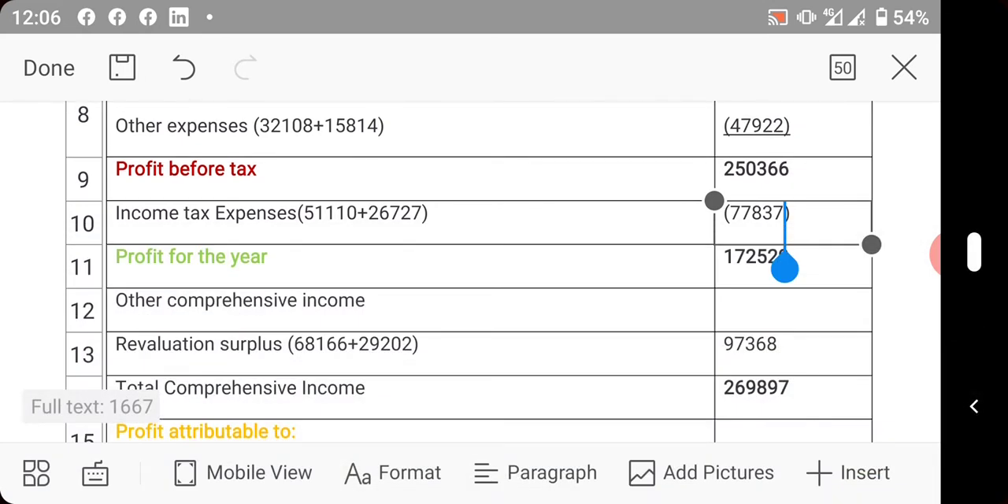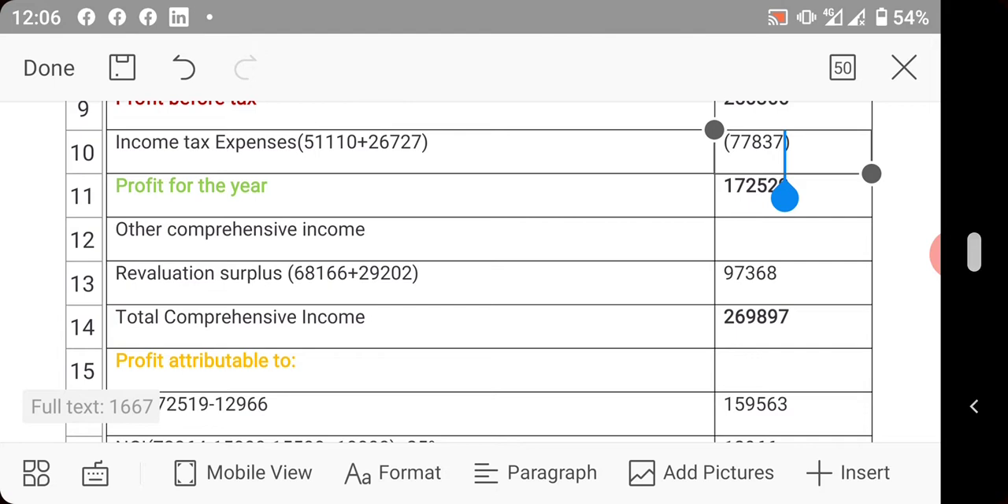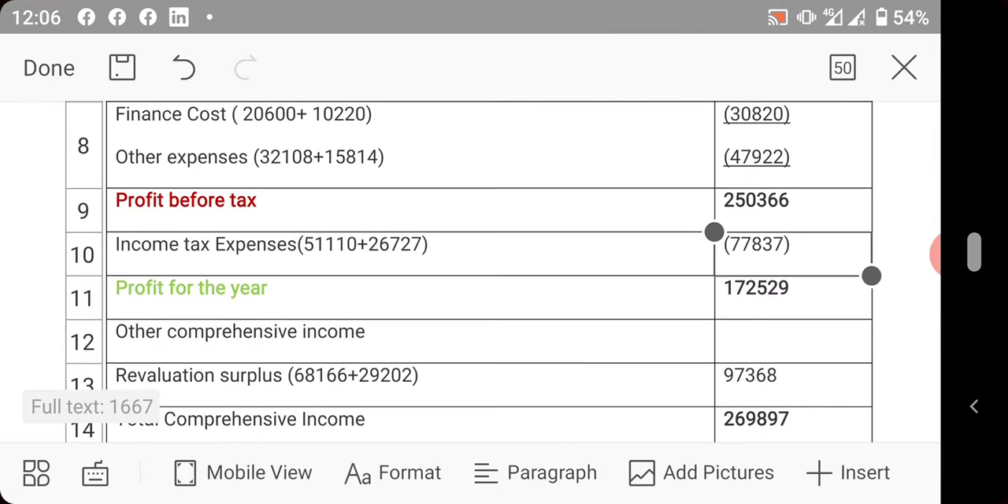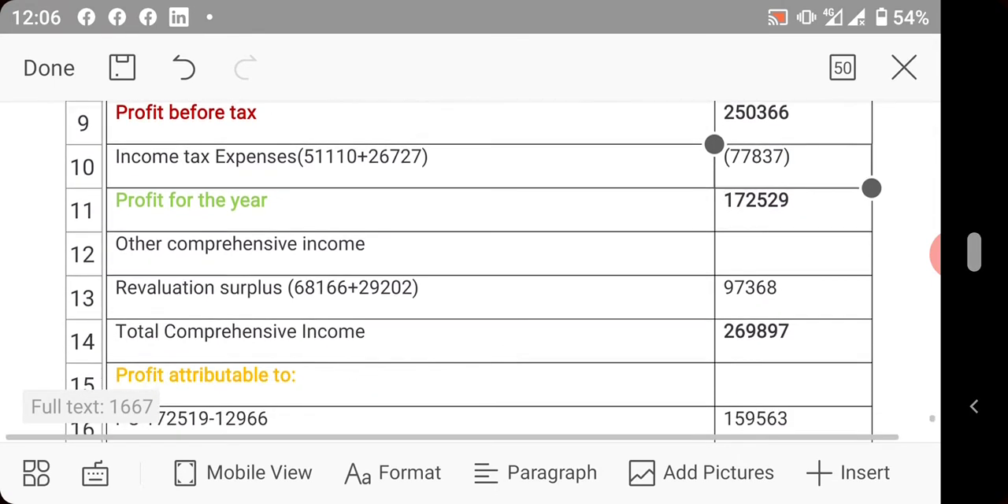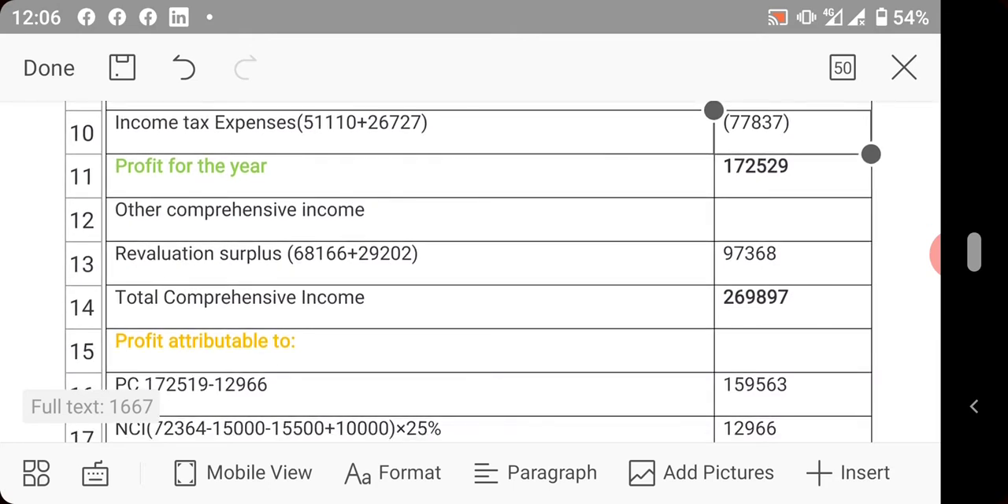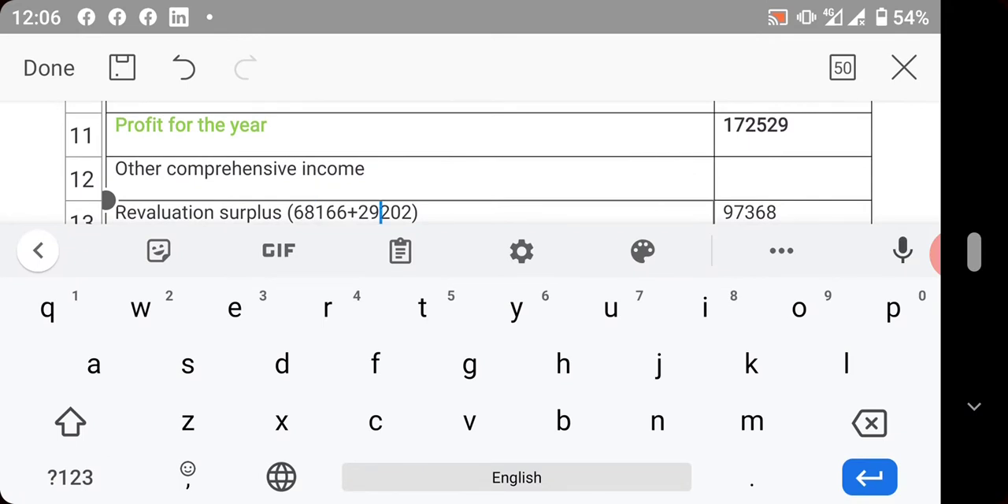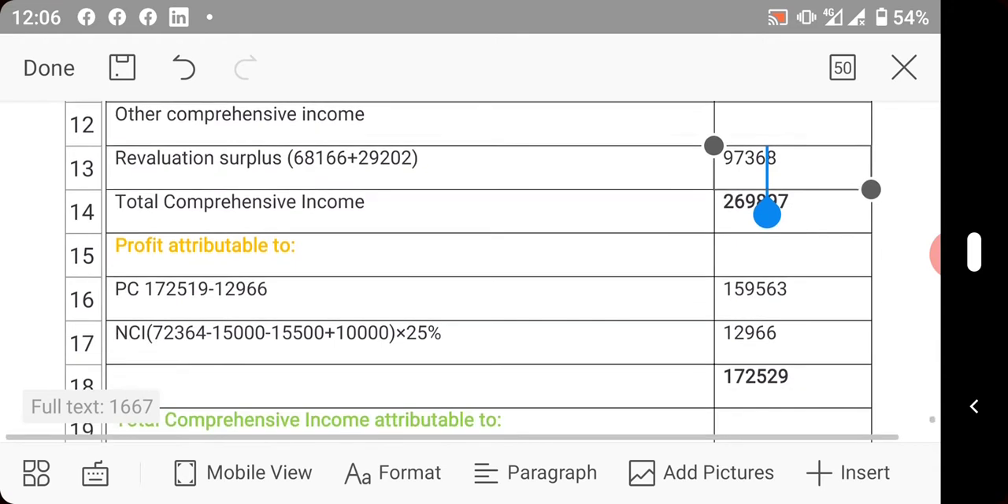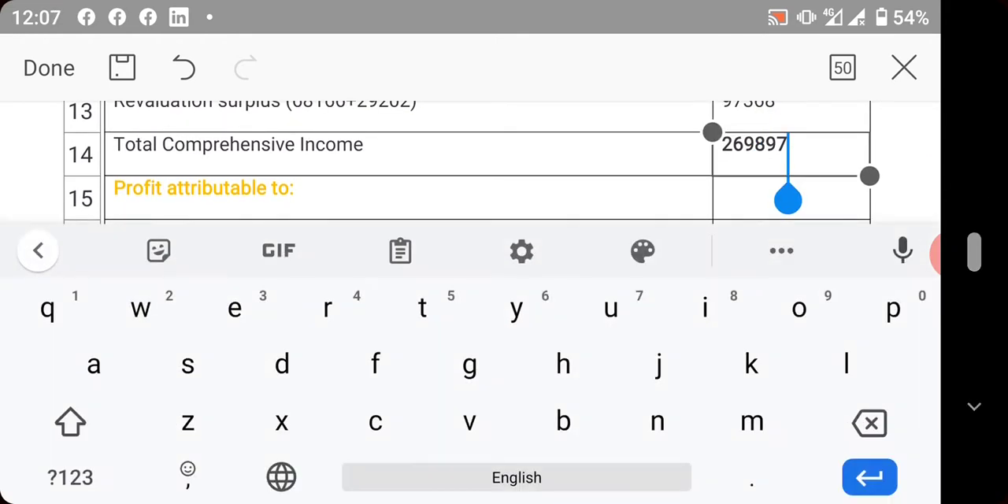So we now move on to profit for the year. Profit for the year will now be profit before tax minus income tax. We have this value. So you now take care of your comprehensive income, which is revaluation surplus. The revaluation surplus of the holding company plus the revaluation surplus of the subsidiary, that will give us this value. So we move on to total comprehensive income, which is this.